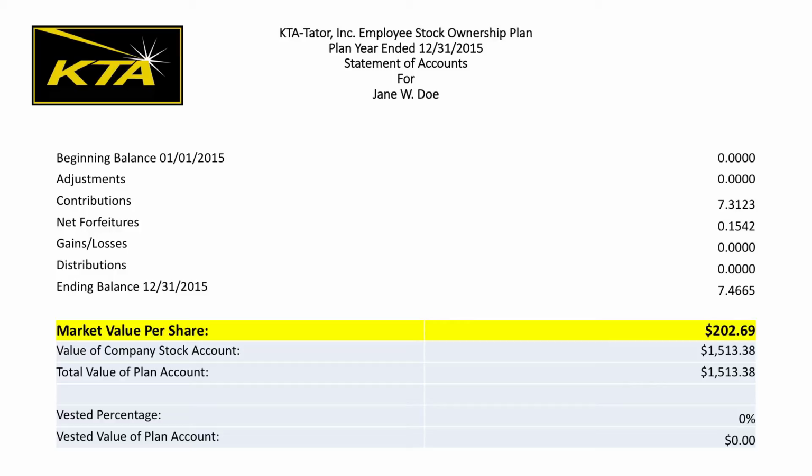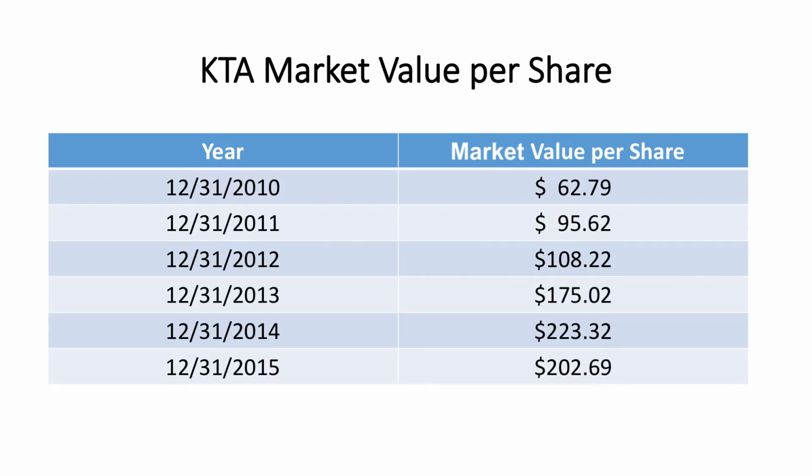This statement shows the value of $202.69 as of December 31st, 2015. The value of these same shares when we first became employee-owned in December 2010 was only $62.79. This table shows the value of the shares each year. As you can see, the value of the shares went down from 2014 to 2015.